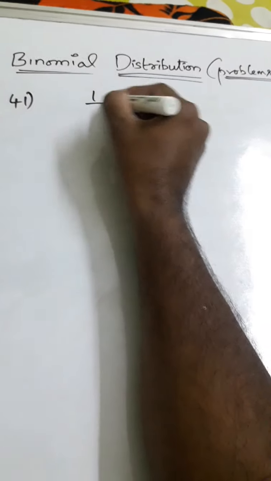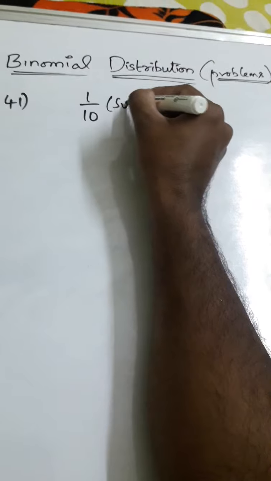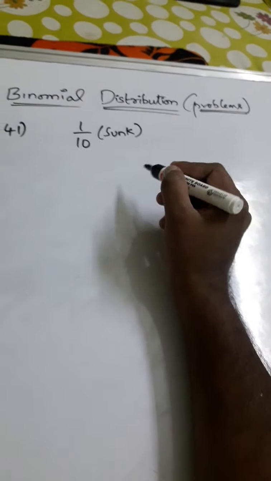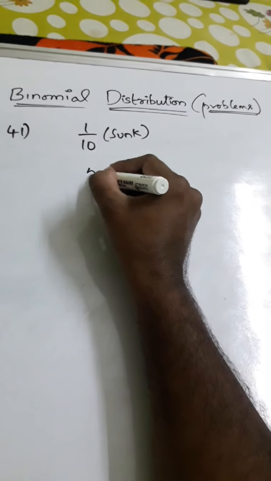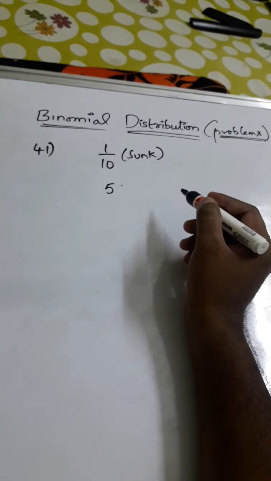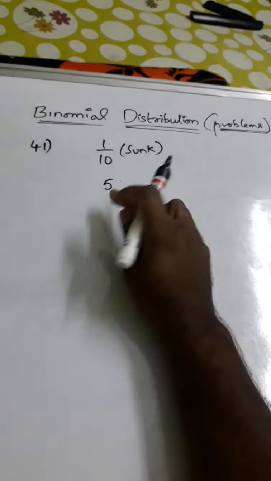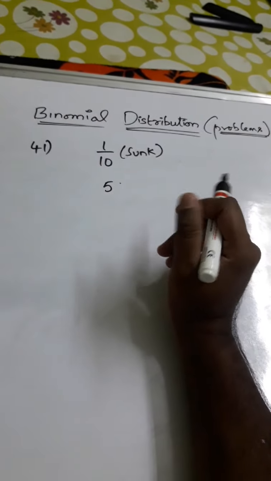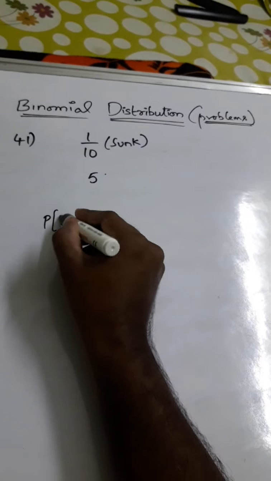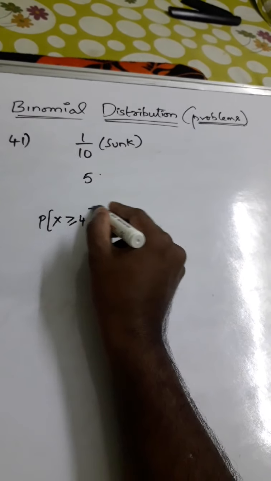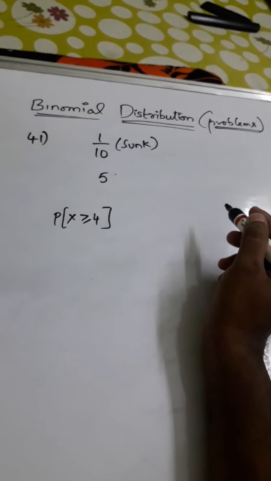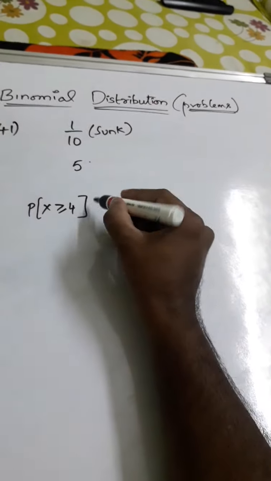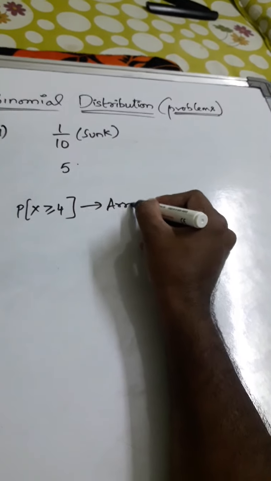So 1/10 are sunk, and 5 ships are randomly taken. Out of these 5, what is the probability that at least 4 will arrive safely? At least means greater than or equal to, you know that, guys. The probability is asked about arriving safely.